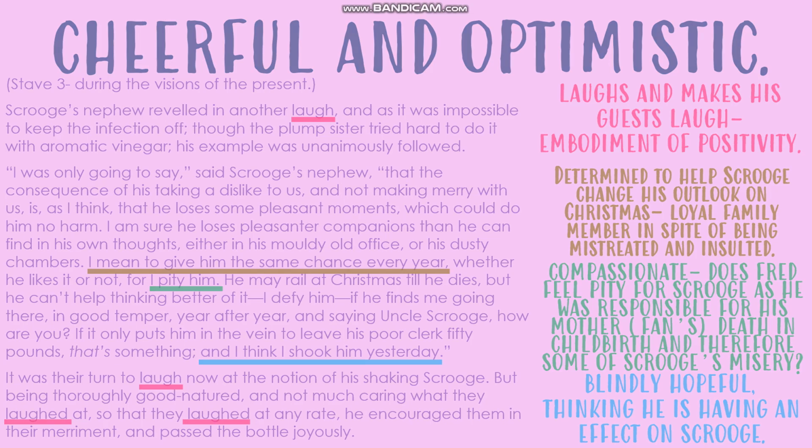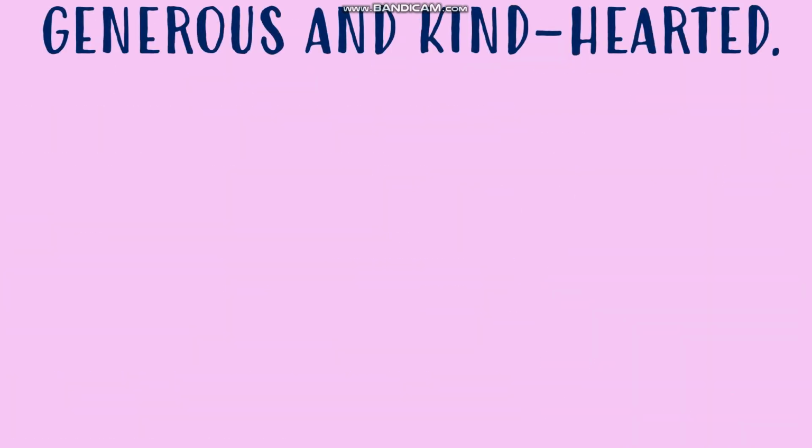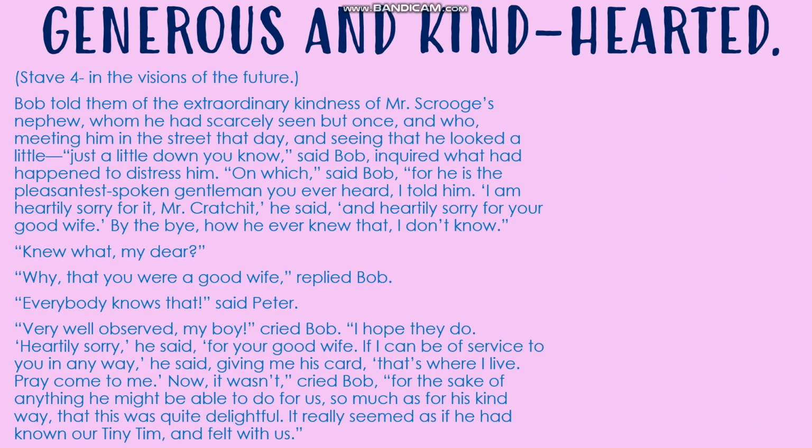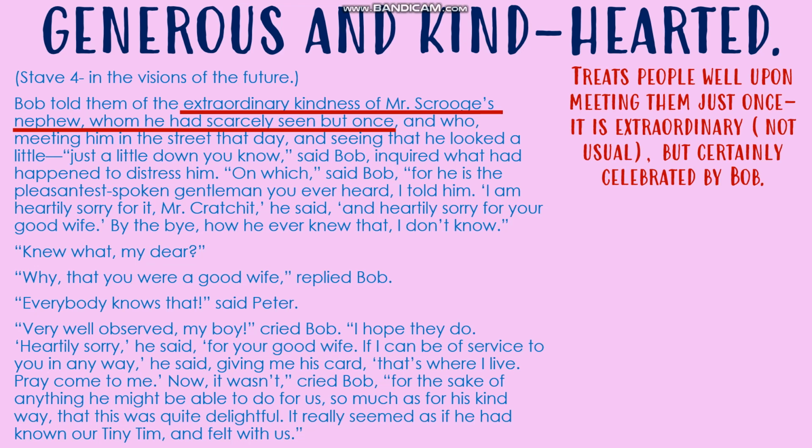Number 3 then is his generosity and kind-heartedness, and we see this actually in the visions of the future, and it's Bob Cratchit's description of Mr. Scrooge's nephew, of Fred, which shows this. Now, Bob and Fred have only met once in the novella, yet Mr. Scrooge's nephew, Fred, shows him some extraordinary kindness which Bob cannot believe. But it immediately shows once again that even though he's only met someone once, he is still able to be kind to them, which immediately makes Fred once again this kind of immensely positive figure in comparison to his uncle.